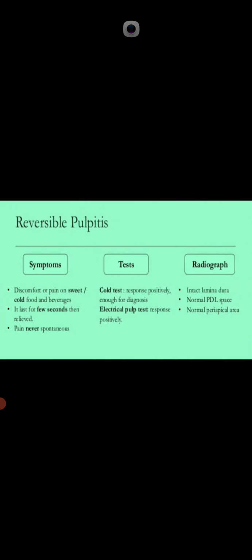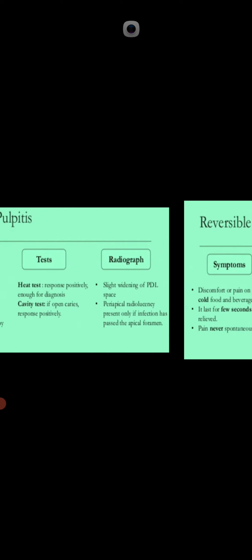In tests, the heat test responds positively and is enough for diagnosis. Mean for reversible pulpitis, the cold test is enough for diagnosis, but for irreversible, the heat test is enough. And in the cavity test, if open caries, it responds positively. In the cavity test, we make a cavity with the help of a burr, and if the patient feels pain, there will be pulpitis. If there is no pain, there will be pulpal necrosis, because the blood supply is compromised and the pulp is dead in pulp necrosis.